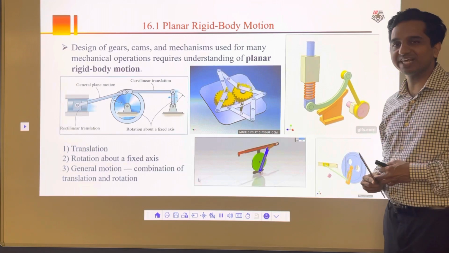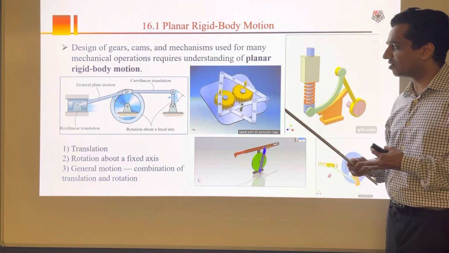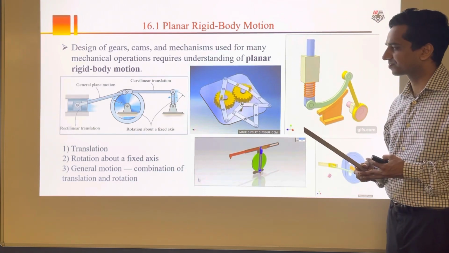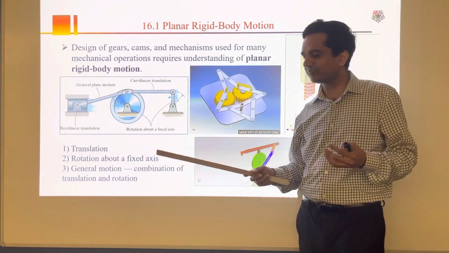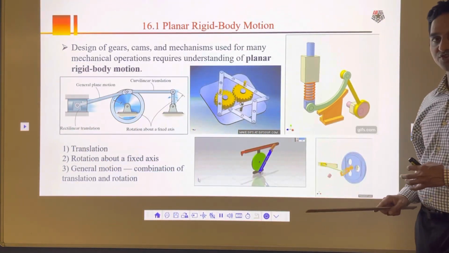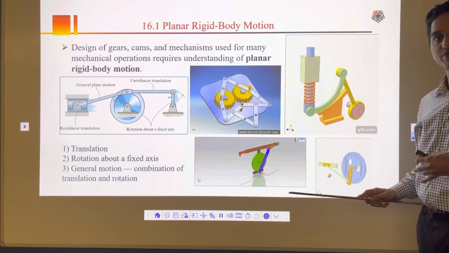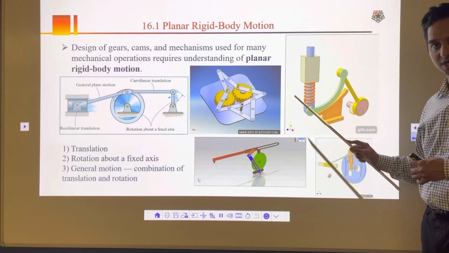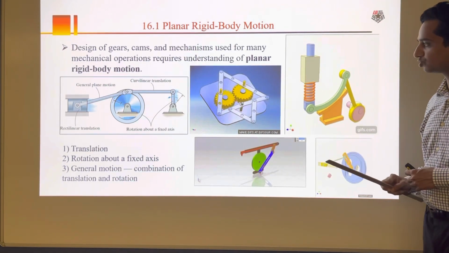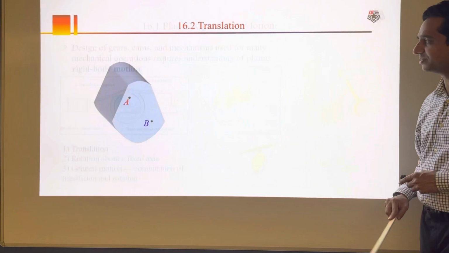Now why do we need to learn planar motion? What is the significance? Many times you have these mechanisms, and later you will take the course Design of Mechanisms. When you do that, you will see that not all but many mechanisms happen in one plane. All these mechanisms that you see have no three-dimensional motion, and they are all happening in one plane. When you design these simple mechanisms in one plane, you need to study planar motion. It's relatively easier to study than three-dimensional motion. So that's why we need to study planar motion happening in one plane.